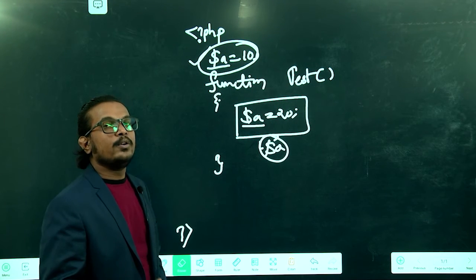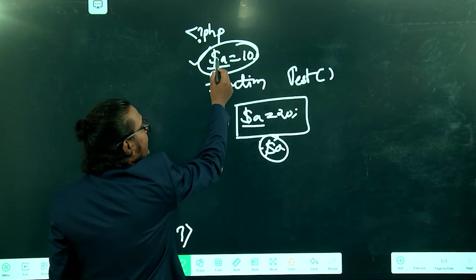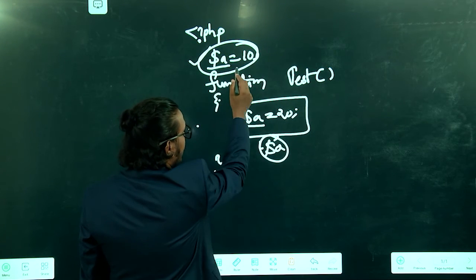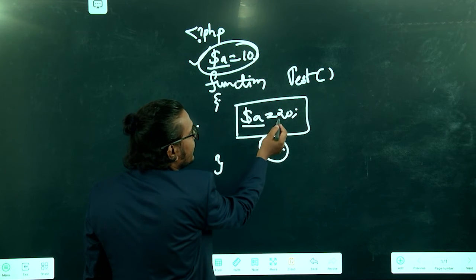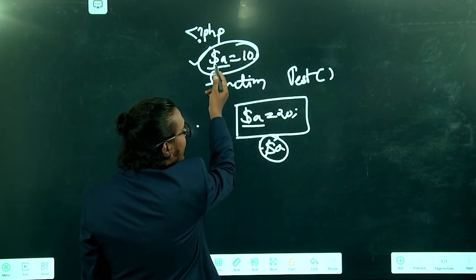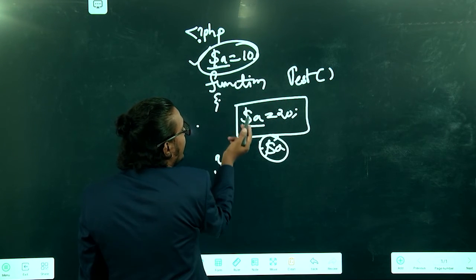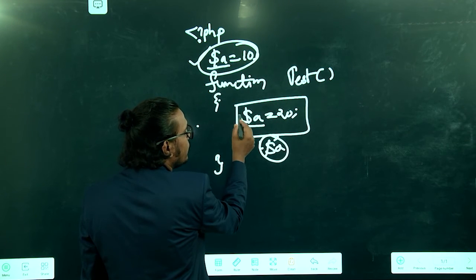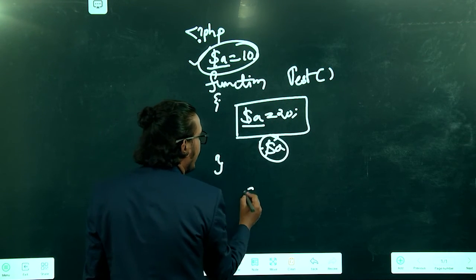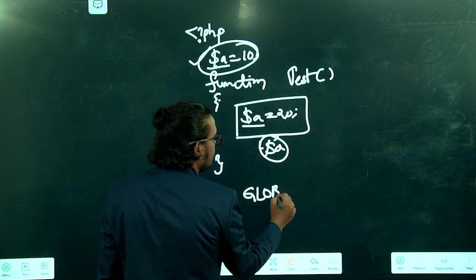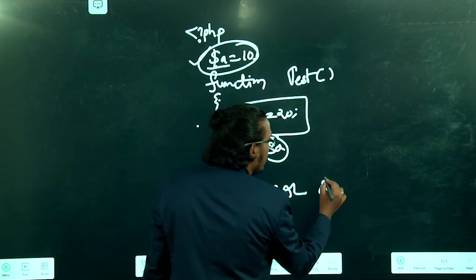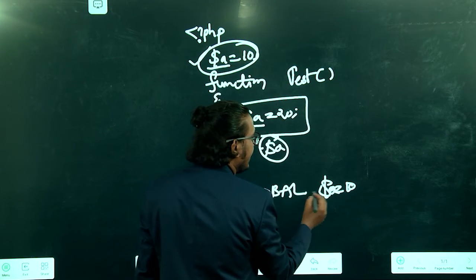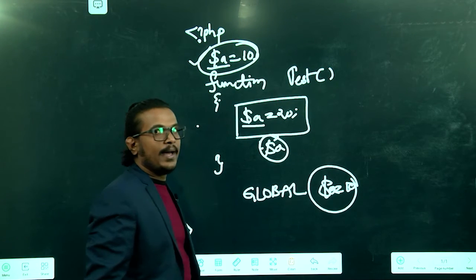What I'm trying to say here is, if you write $a equal to 10 outside and use $a equal to 20 inside, the outside one is a global value, but inside it is a local value. If you define global $a, then that variable a will become a global value.